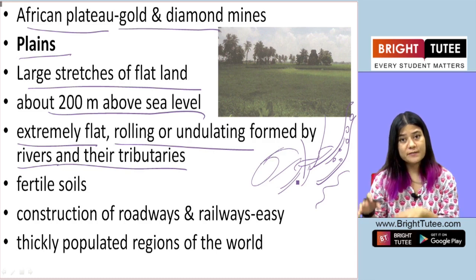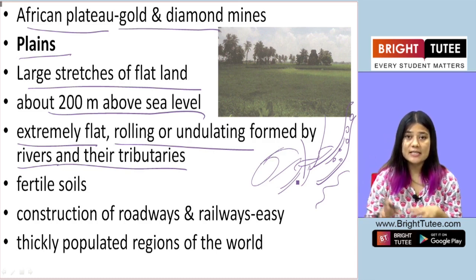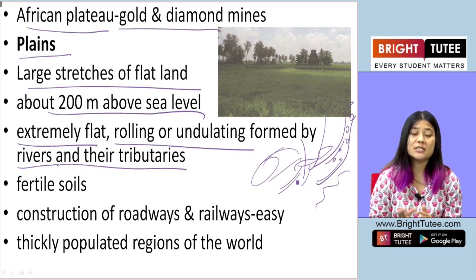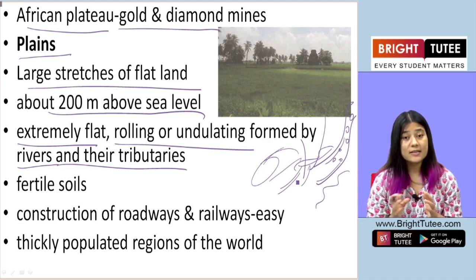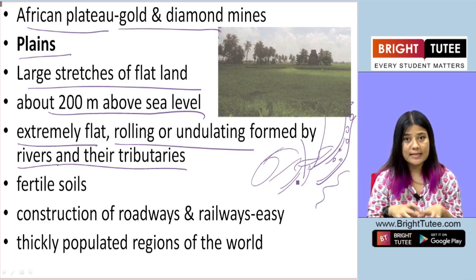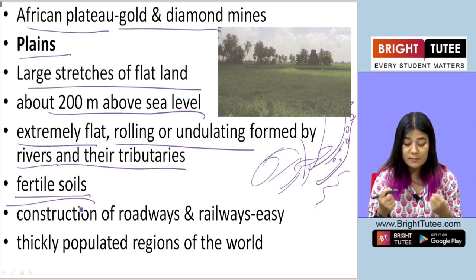Now, because of the way rivers carry the silt, the soil, the sand as they flow through the mountains, through the plateaus and arrive at flat areas, the soils in the flat regions are very fertile. Okay, extremely fertile.